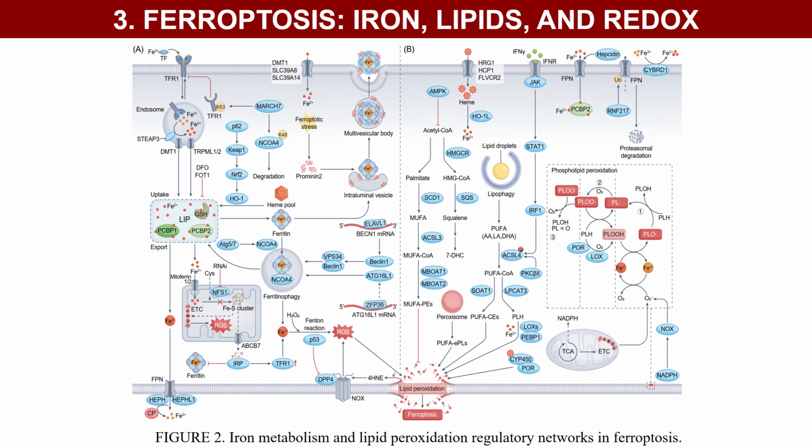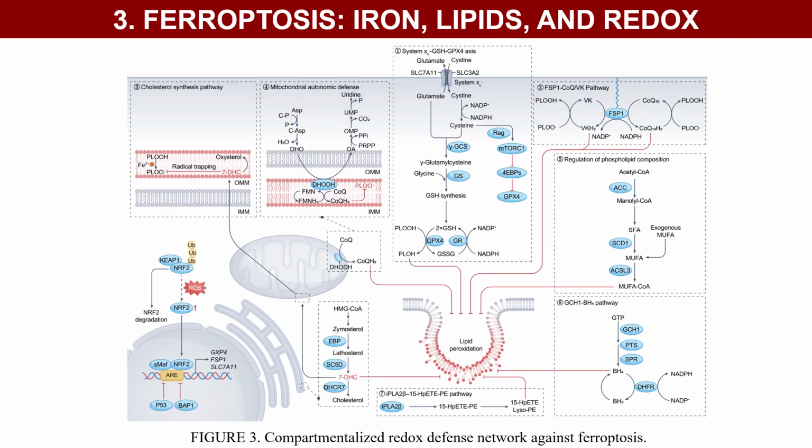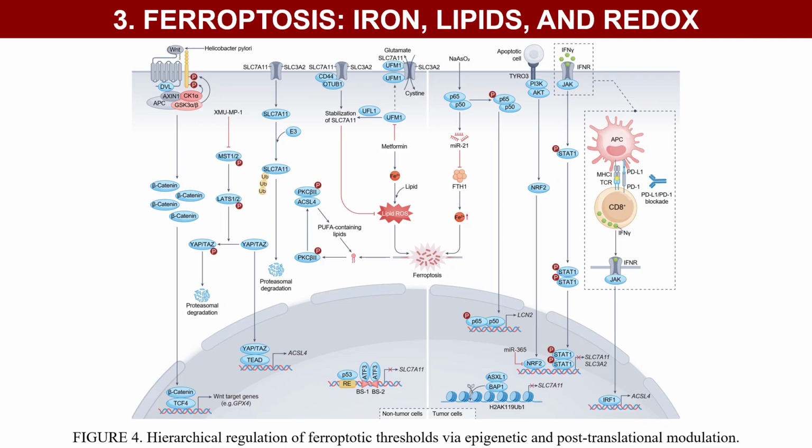Chapter 3 focuses on the core mechanisms of ferroptosis. The left panel of Figure 2 illustrates iron uptake, storage, release, and the disruption of iron homeostasis, while the right panel integrates membrane lipid remodeling, ultimately leading to ferroptotic cell death. Figure 3 presents multiple antioxidant pathways that collectively establish a tightly organized, multidimensional intracellular defense network. In addition, multilayered regulatory switches precisely tune the threshold between cell survival and death.